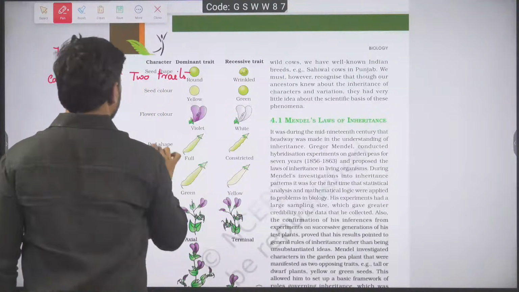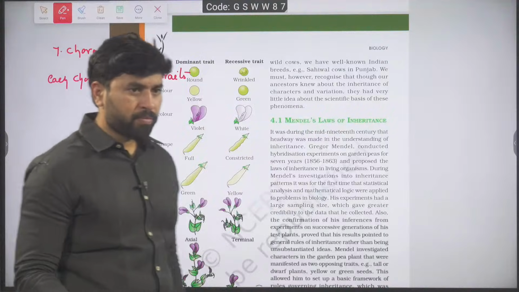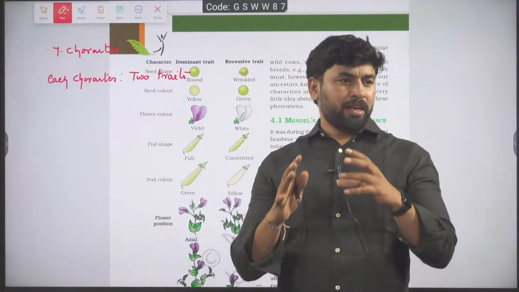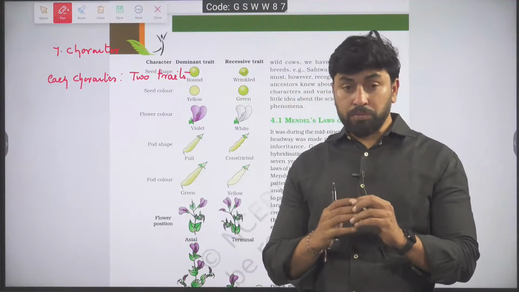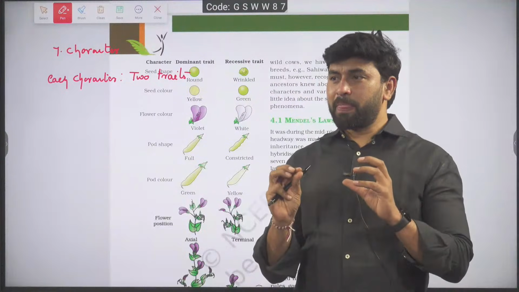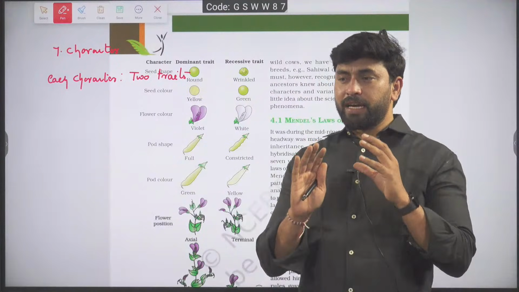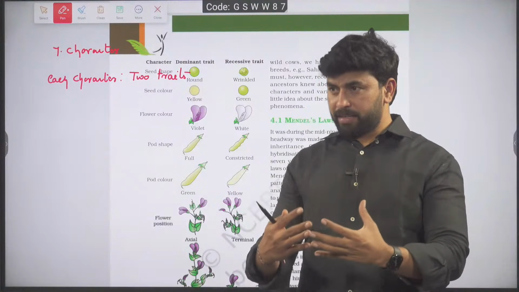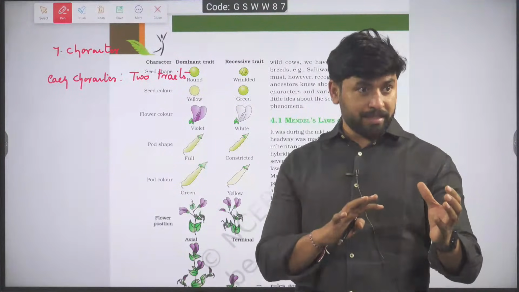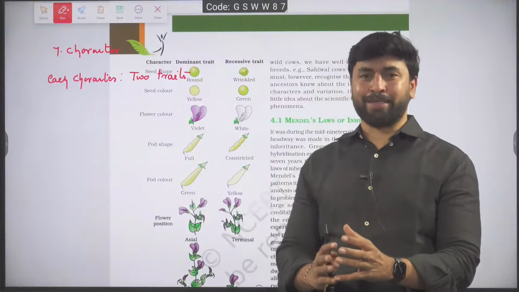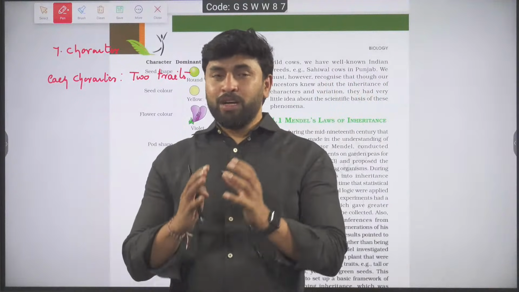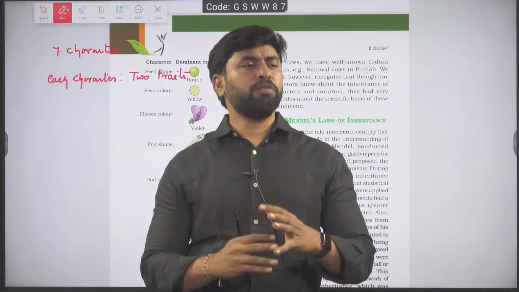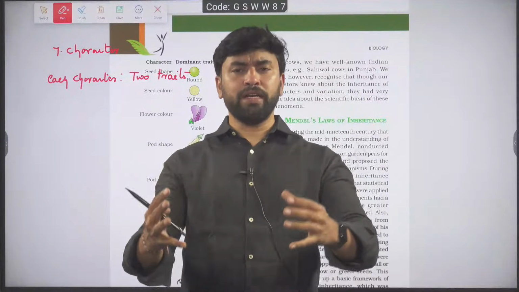Be careful, a trait is a variation of a character. Imagine when I talk about a character, I mean height. Height is a character. Tall is a trait. Dwarf is another trait. That means for one character, there may be so many traits we can identify.